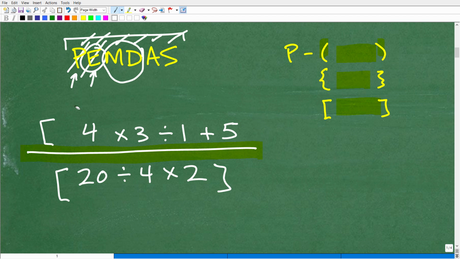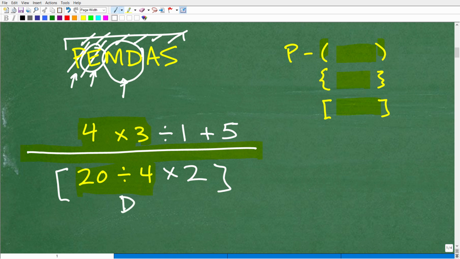All right, so now I'm tuned into multiplication and division. So I have to again think, what comes first from left to right? Multiplication is coming before division, so I'm going to do this. So 4 times 3, of course, would be 12. And then I can work this problem separately down in the numerator here. So I'm like, ooh, 20 divided by 4, should I do that? No, no, no, no. I'm going to be really careful. So division, what comes first from left to right? Well, no, excuse me. What comes first left to right down here? It is division. My apologies.